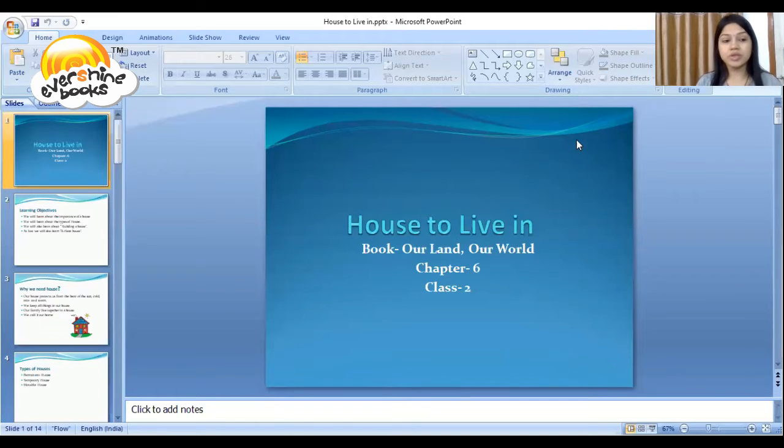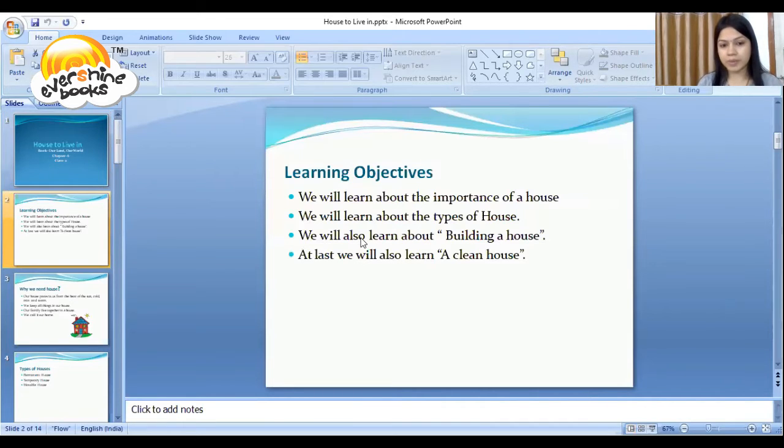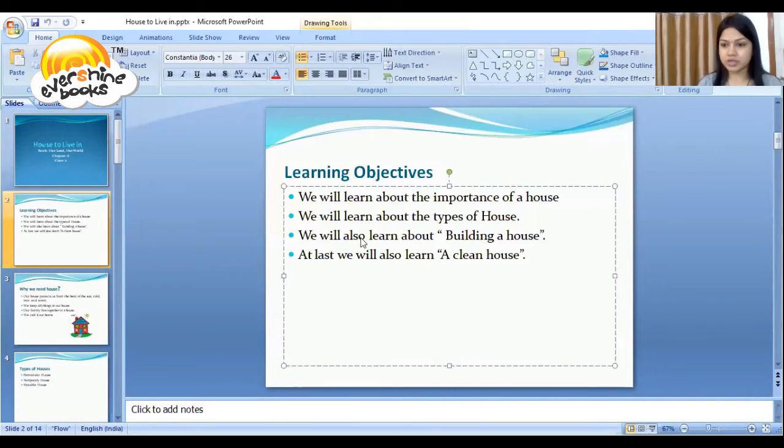So, dear student, here I am sharing my screen with you so that you can get more clarity for the chapter. These are the learning objectives of the chapter. What will we learn in this chapter? We will learn about the importance of house. We will learn about the types of house. We will learn about building a house. At last, we will learn about a clean house. So let's begin with the first one.